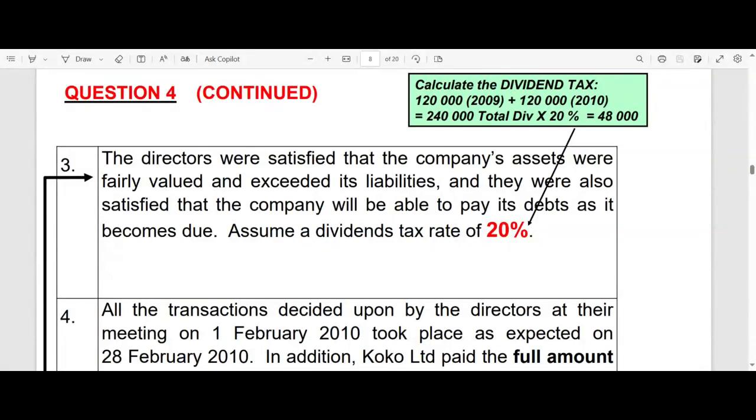We'll talk about that from probably the week after next week or so. So the company that declares the dividend must keep that 20% tax back and pay that 20% over to the taxman, right? To the South African Revenue Service or whichever tax authority this company falls under. If this is an American company, they must pay it over to the IRS. And then only the rest, the 80%, the remaining portion, will actually be paid as a net dividend to the shareholders. But fortunately for them, the dividends that they have received that were subject to dividends tax is not subject to income tax as well.